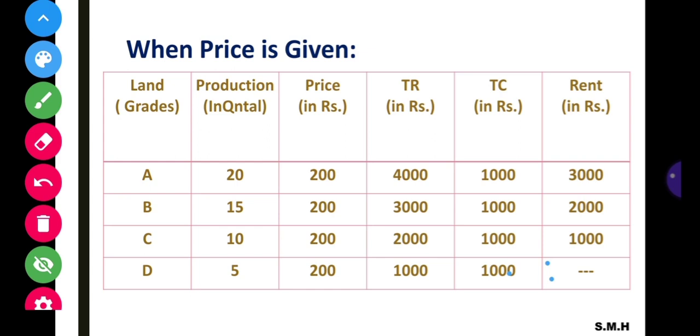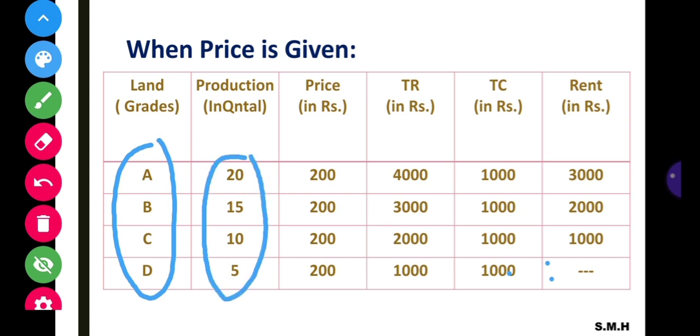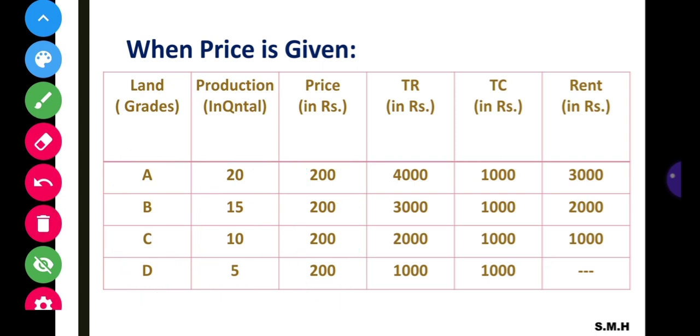Here the example is the same, that is we have 4 grades of land, A, B, C, D, and the production is also the same, in quintals, 20, 15, 10 and 5 for each land, and the price is given, say 200. It remains constant for all the production of lands, it is 200, and using this price we can calculate the rent in rupees.